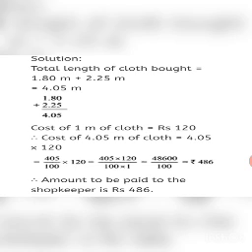Total length of cloth bought is equal to, add it up, 1.80 meter plus 2.25 meter is equal to 4.05 meter. Working is shown below. Cost of 1 meter of cloth is equal to rupees 120. Therefore, cost of 4.05 meter of cloth is equal to that total cloth 4.05 into the cost 120 is equal to